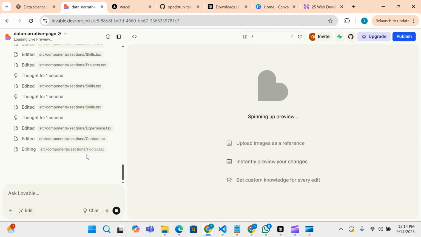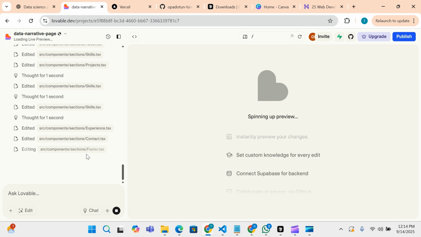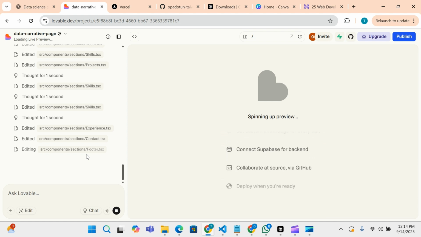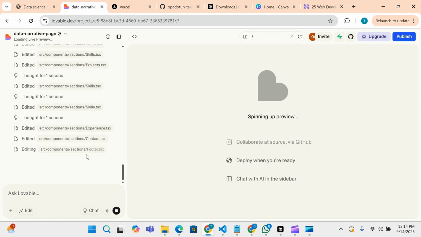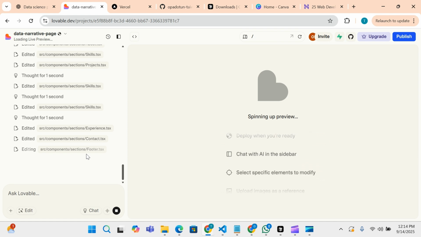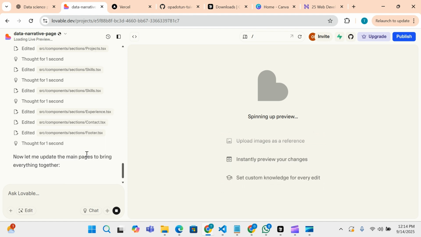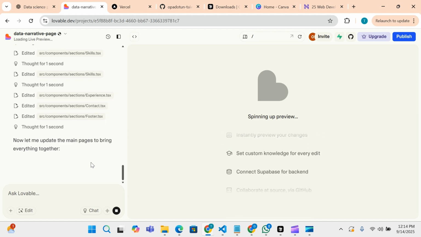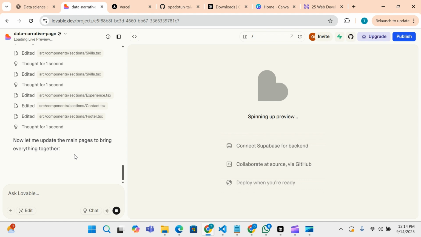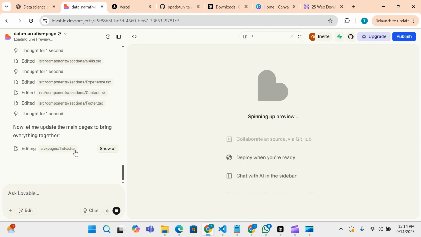So I mean, in a while now, we should get a visual look of what it has built. Yeah, so it's updating the main page now, which is the app.js, to bring everything together.